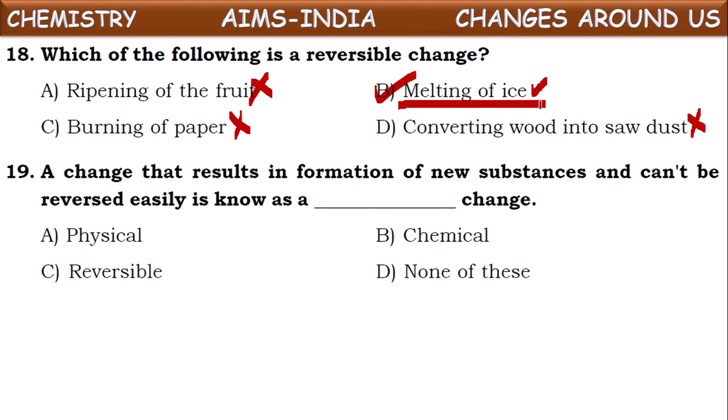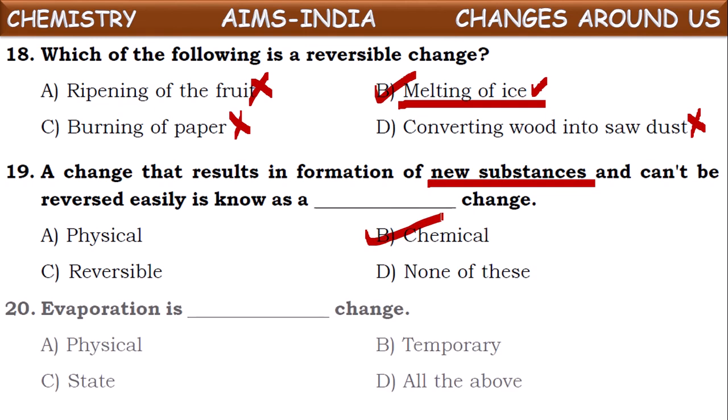Okay, next one. A change that results in the formation of a new substance and cannot be reversed easily is known as what kind of change? Irreversible change. Generally, chemical changes are irreversible changes. And here one more hint is given: the change that results in the formation of a new substance. So the changes in which a new substance is formed are called chemical changes. Okay, next one.